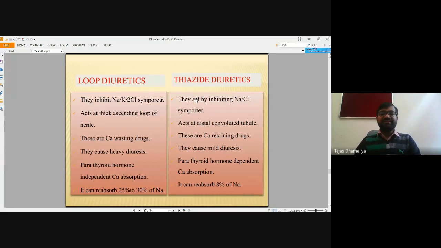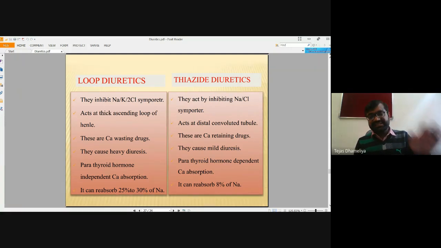Okay, so the main difference is shown for you, because we have covered what are called loop diuretics. We have also learned thiazide diuretics, and their mode of action is also shown. Loop diuretics inhibit the sodium-potassium-2-chloride importer, and they generally inhibit sodium chloride ion.